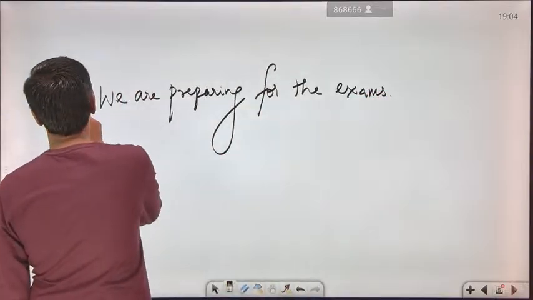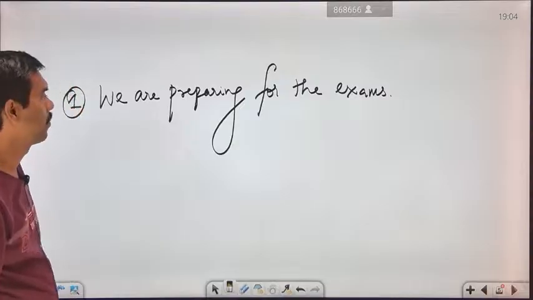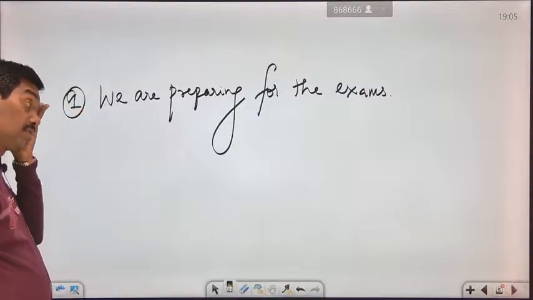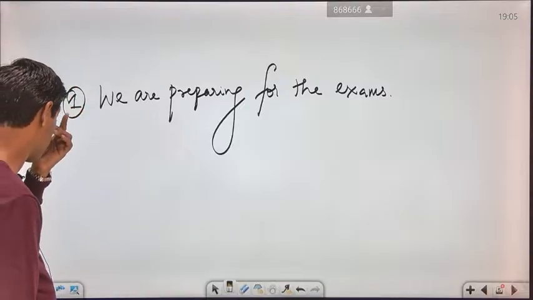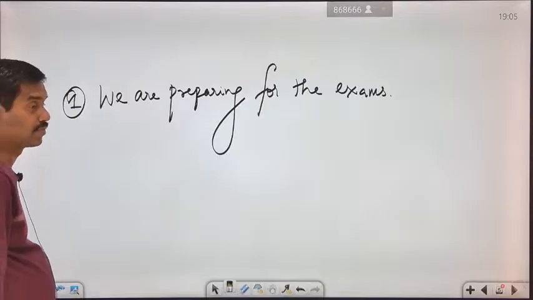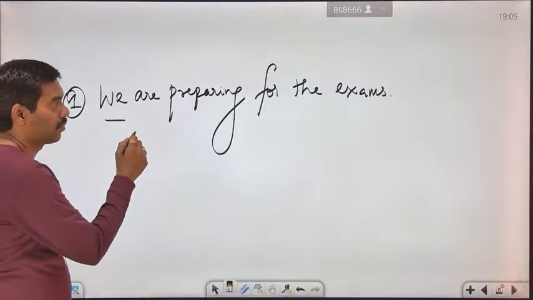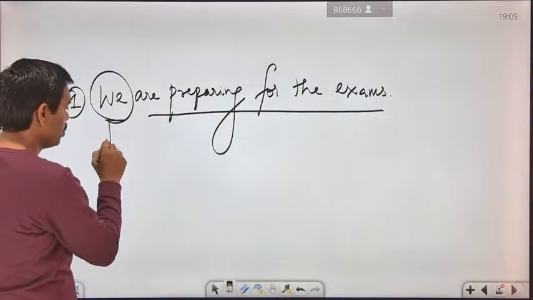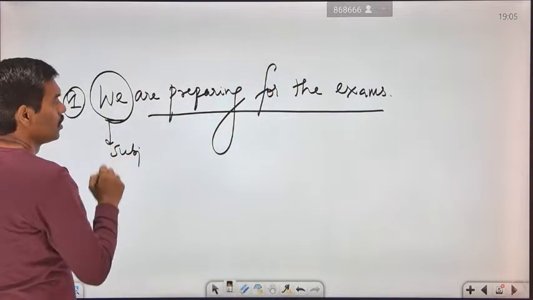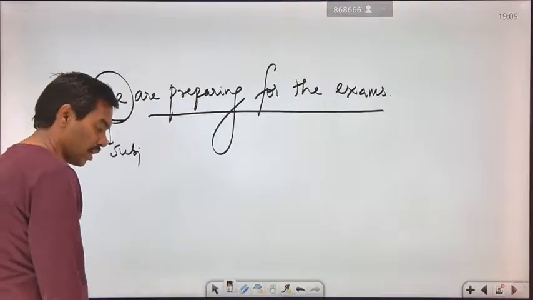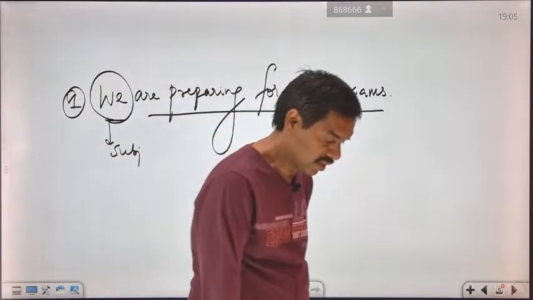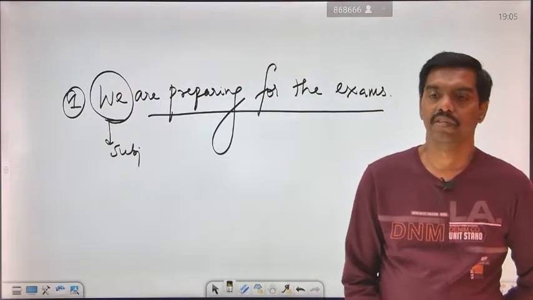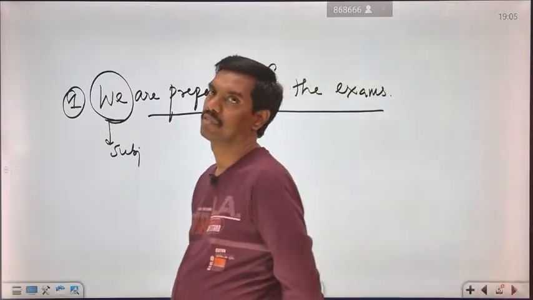What is the meaning of this? Here, we represents the subject, and are preparing for the exams is the predicate. So we are going to be ready for the exam. That's what they are saying, preparing for the exams.